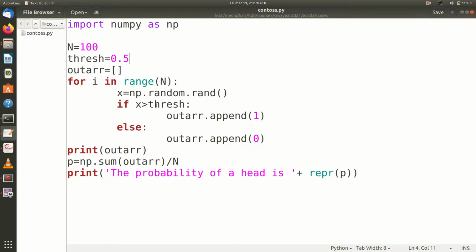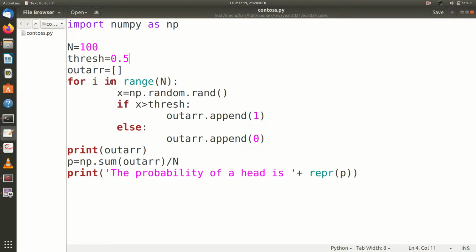If this x is greater than the threshold, then I take it as a head. I take head as a 1 and tail as a 0. So if this random number x is greater than the threshold, that is 0.5, I push a 1 into this out array. If x is less than 0.5, then I append a 0 to this out array. Okay, so this is how I do that.